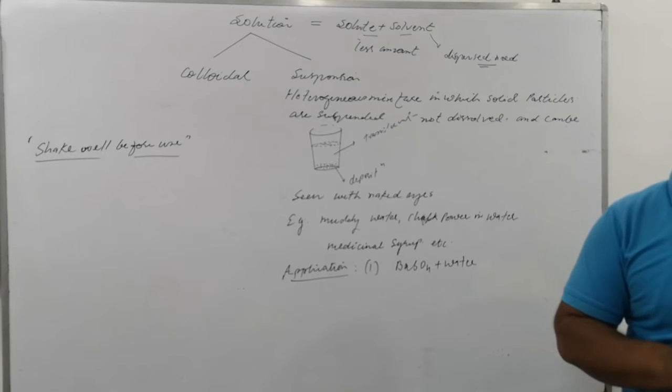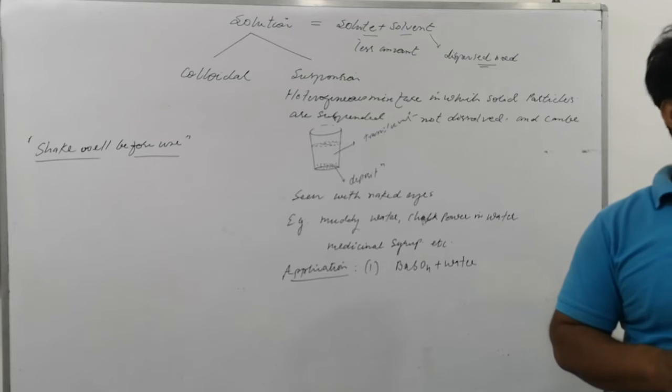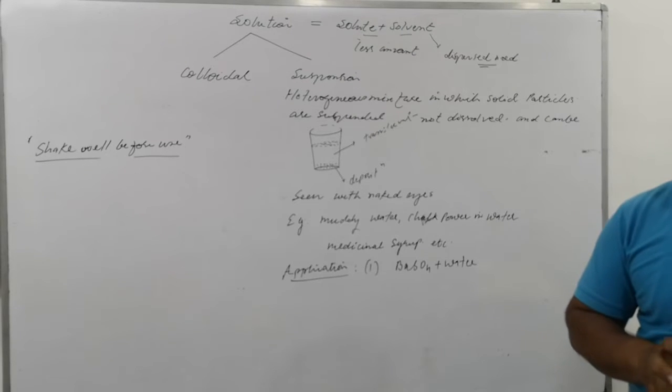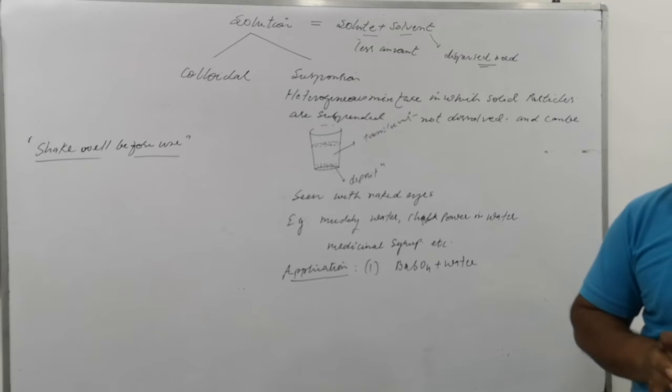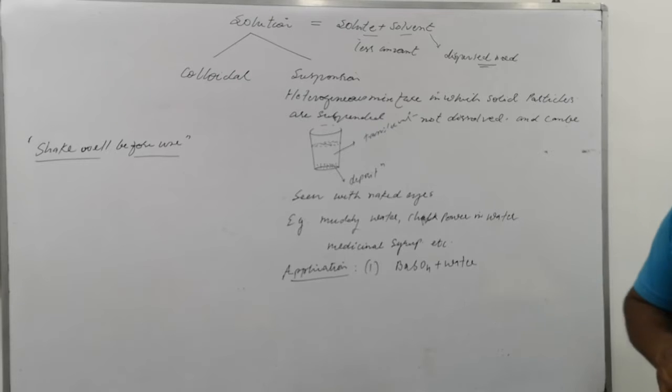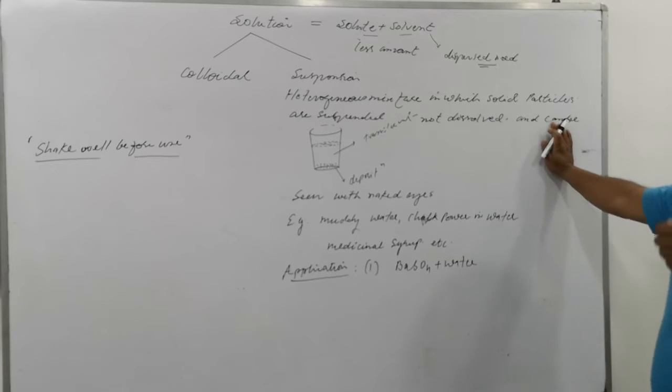The barium sulfate can be partially dissolved, but the remaining barium sulfate stays suspended in there. So what is the use of that? It is used to provide an opaque medium. Partially soluble barium sulfate is dispersed in water.